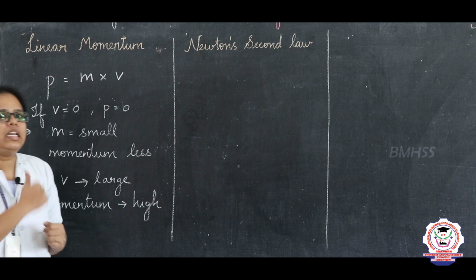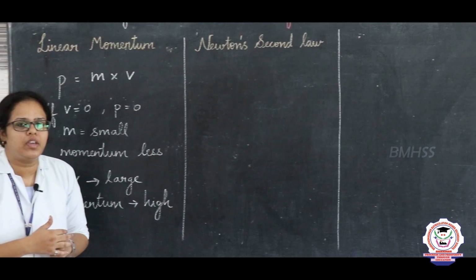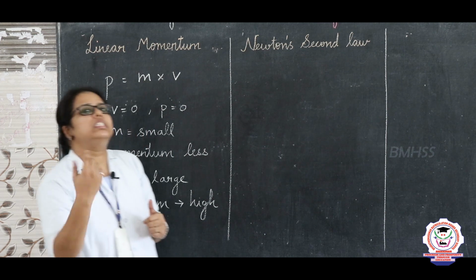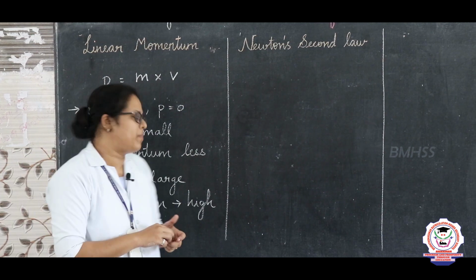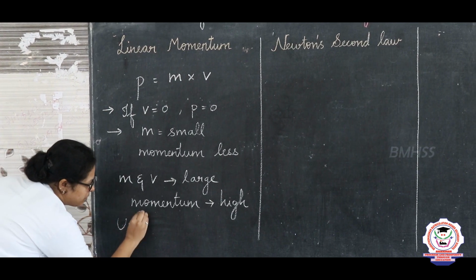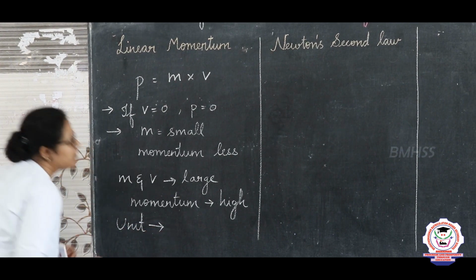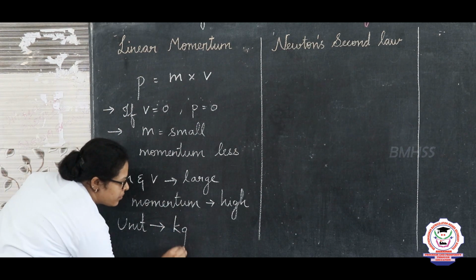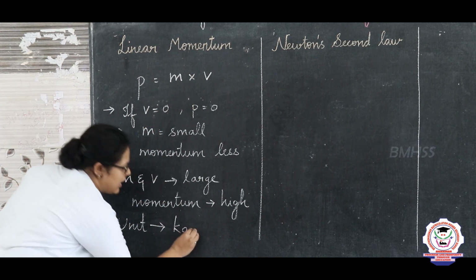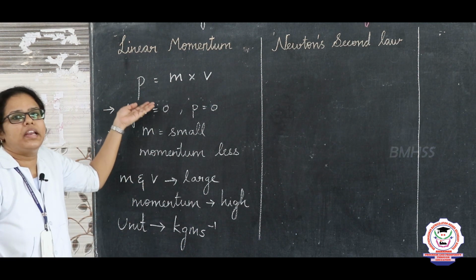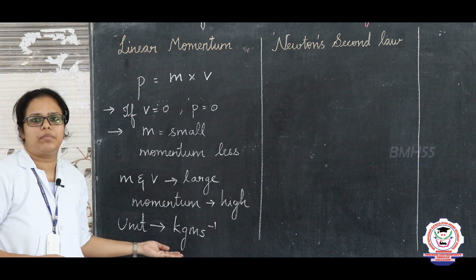Now, we have seen the linear momentum. What is linear momentum here? Linear momentum is the product of mass into velocity. Now, we will see how to write the unit of momentum. To write the unit of momentum, what is the SI unit of mass? It is kilogram. What is the SI unit of velocity? It is meter per second. So, the unit of linear momentum is kilogram meter per second.